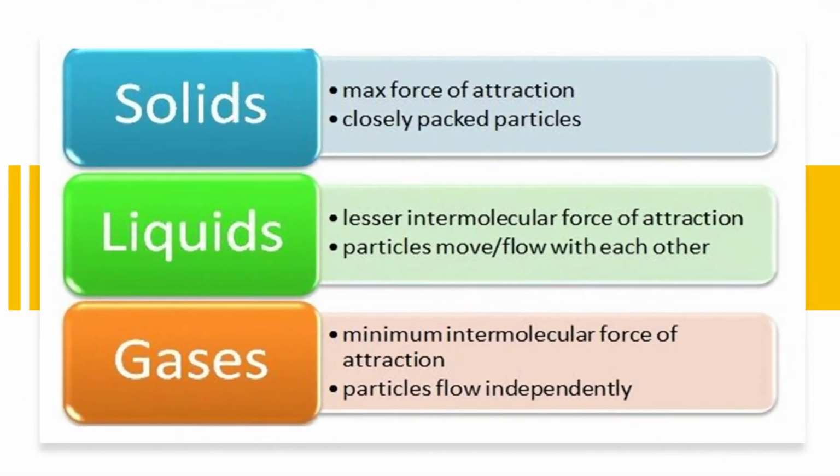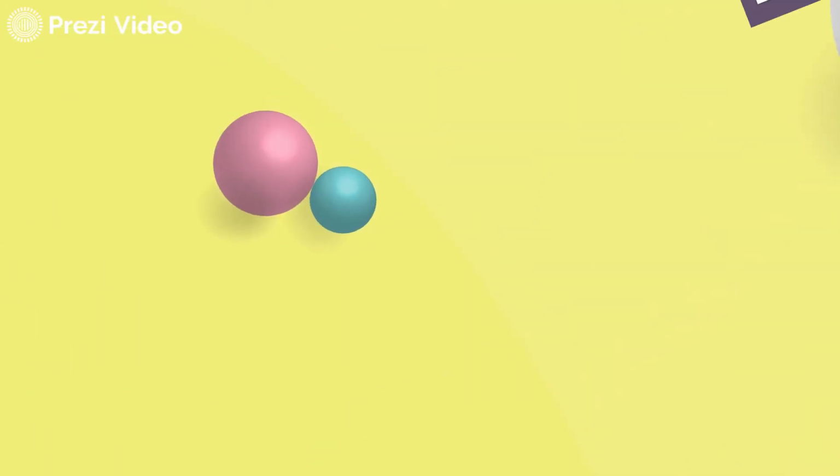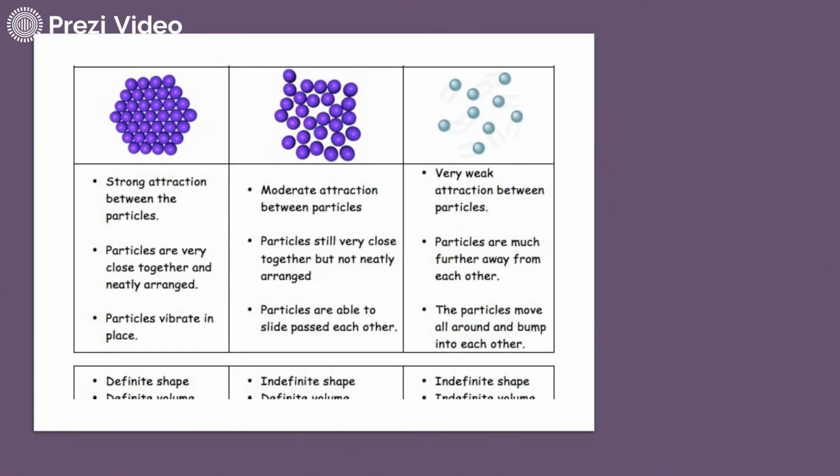Of all these forms, we should know the properties of solids, liquids and gases. Solids have the maximum force of attraction and are very closely packed. On the contrary, liquids have lesser intermolecular force of attraction and the particles flow over each other. And gases have the minimum intermolecular force of attraction. Since they have the minimum intermolecular forces of attraction, the particles move far apart from each other and flow independently. So these are the property differences between solids, liquids and gases.